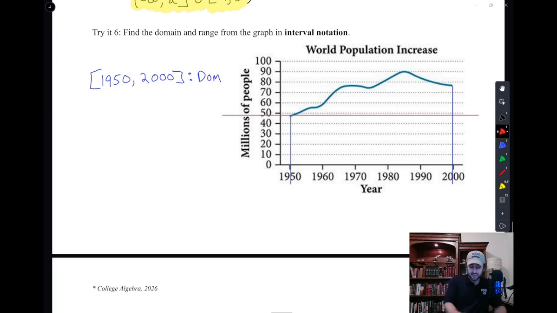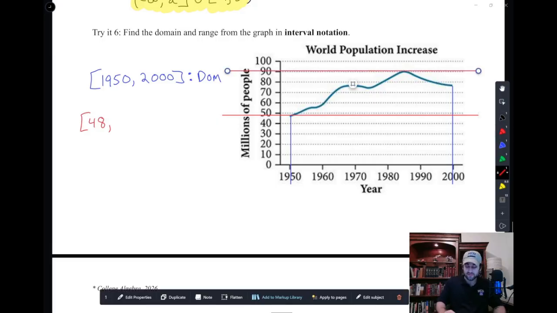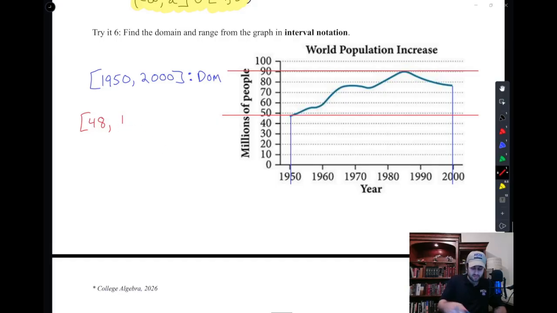So I could say the range starts at about 48. And then how high does it go up? If I go to the very top, I'm not going to the end, I'm going to the top. It looks like it goes to about 90. And per this chart, 90 million people. And so there's my range.